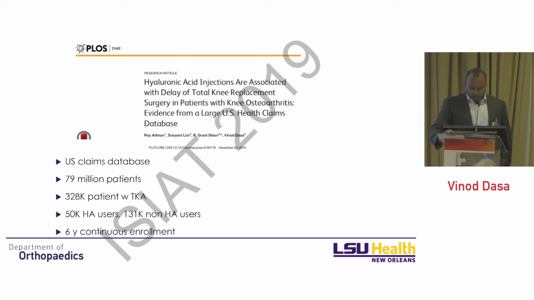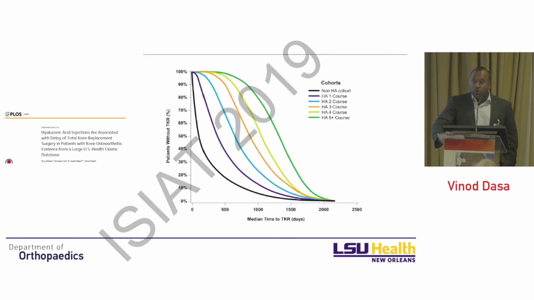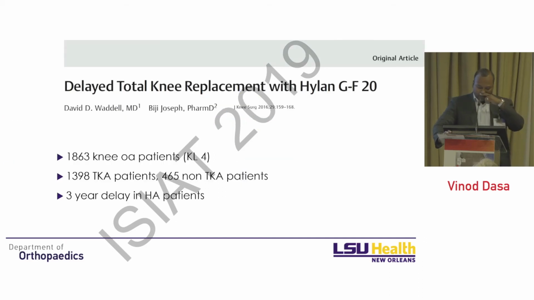And what did we find? What we found was patients that received 5 courses of HA treatments or more had a 3.6-year delay to total knee replacement. Patients that did not receive HA injections, you can see the time here. Okay? So this is a pretty big impact on delay of total knee replacement, but this was looking retrospectively, right? You had to have a total knee replacement, and then we looked backwards. So I'll show you our secondary study after this in a minute.